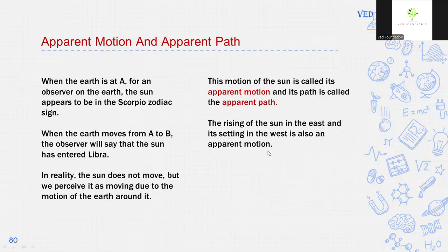When the Earth is at A, for an observer on the Earth, the Sun appears to be in the Scorpio zodiac sign. When the Earth moves from A to B, the observer will say that the Sun has entered Libra. In reality, the Sun does not move, but we perceive that it is moving due to the motion of the Earth around it. This motion of the Sun is called apparent motion, and its path is called the apparent path. The rising of the Sun in the east and its setting in the west is also called apparent motion.